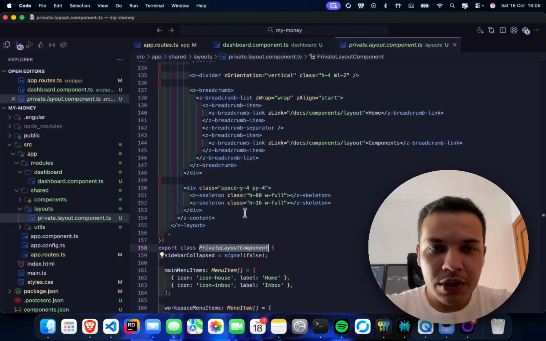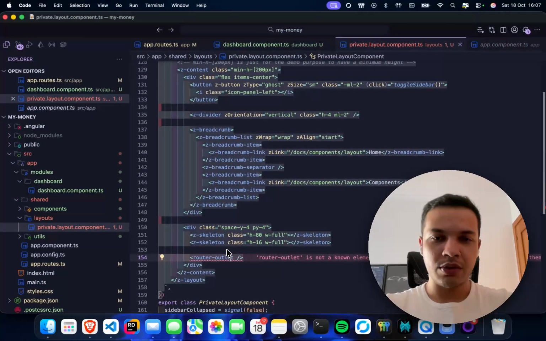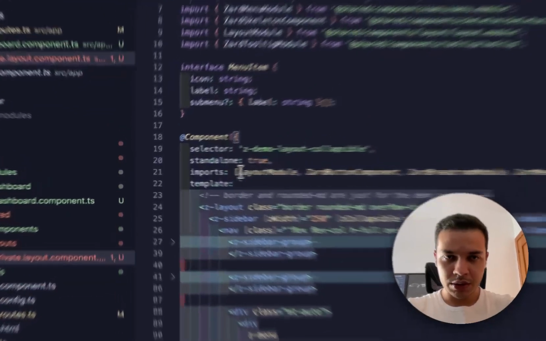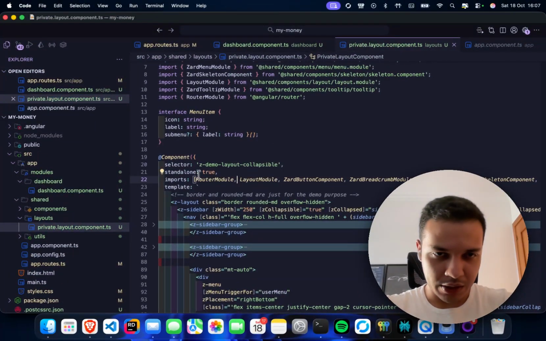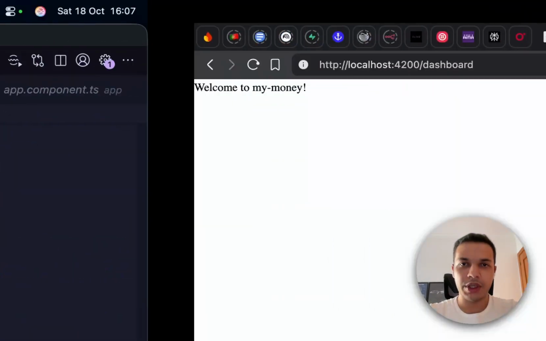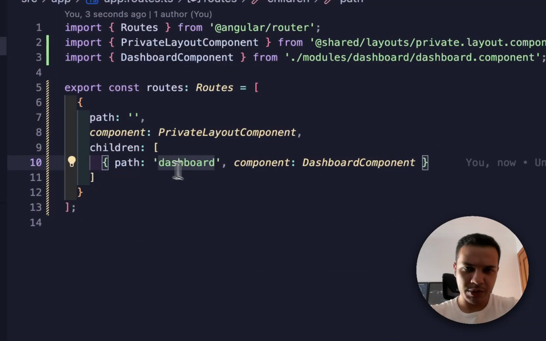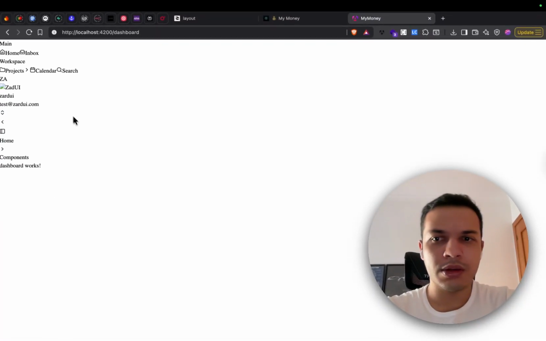We have the skeleton. For that we need to import in here the alert module. So this should be enough for us to see the content of what we want to see here. And what was missing here is that it doesn't need the slash here. So now we can see that we have our component.